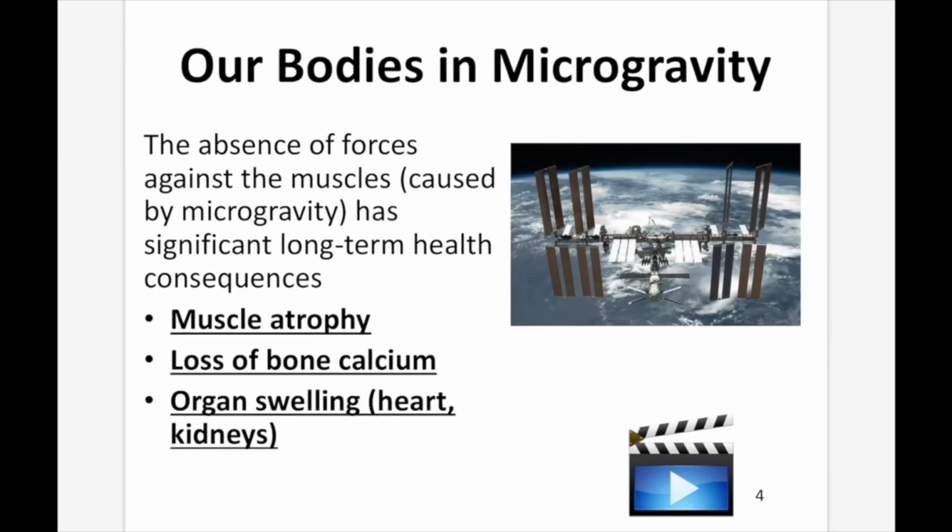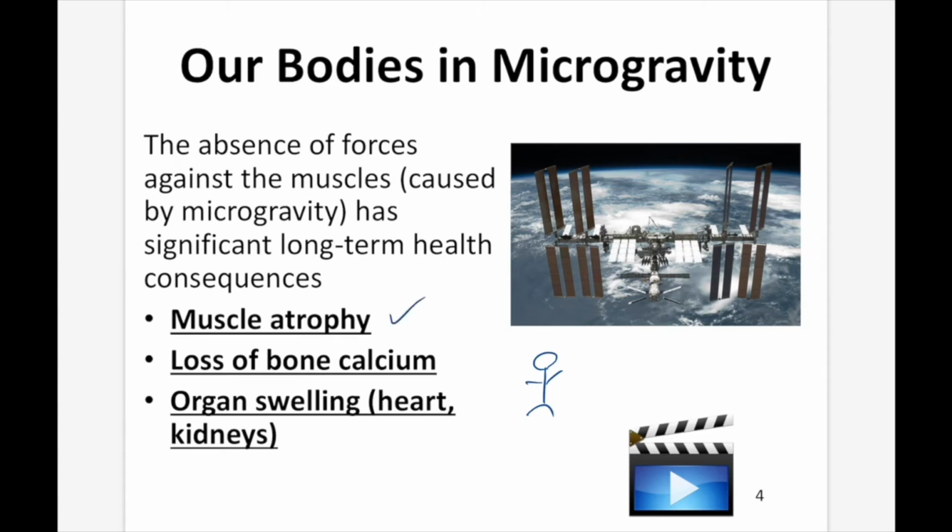Now, how does being in microgravity affect our bodies? Well, the absence of forces against our muscles caused by microgravity has significant long-term health consequences. On Earth, you're always being pulled down at 9.8 meters per second squared towards the center of the Earth. But when you're in space, floating around, there's no pull of gravity. Since there's no pull of gravity, there are no opposing forces acting on your muscles, and there's nothing keeping the fluid balanced the way it typically is, so things start to go badly.